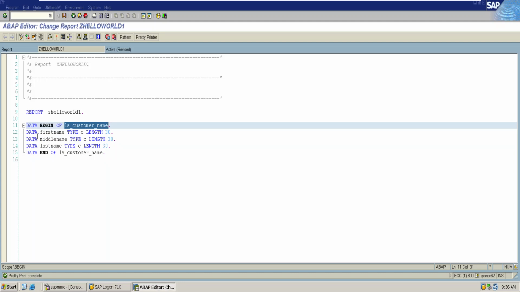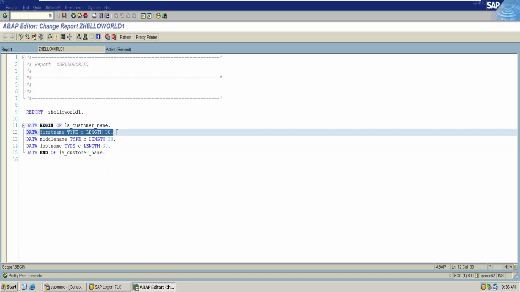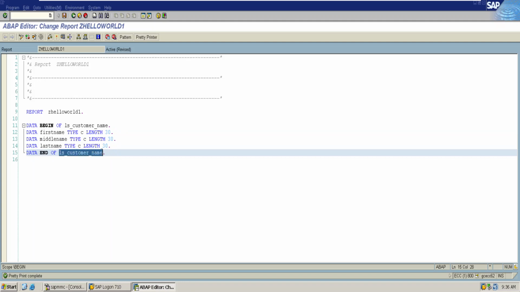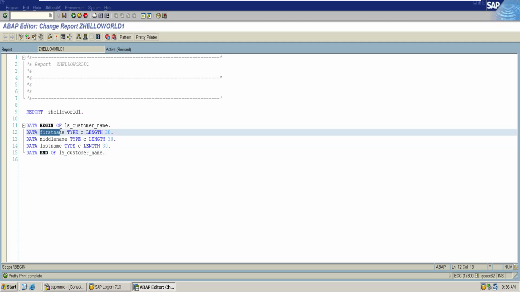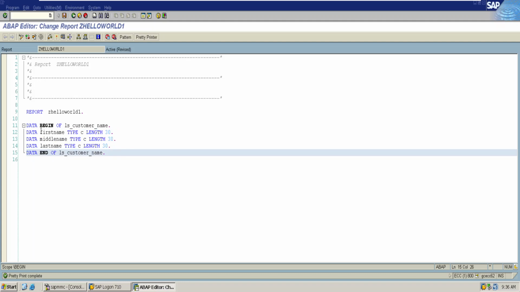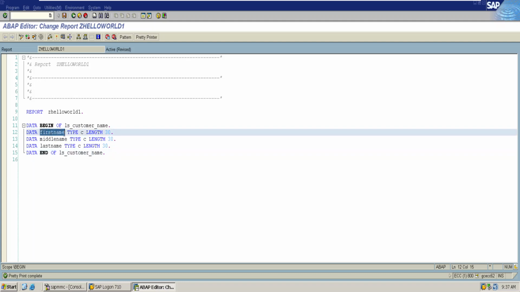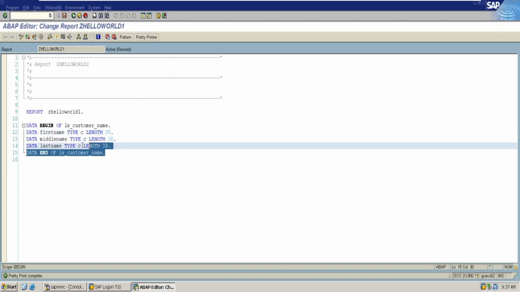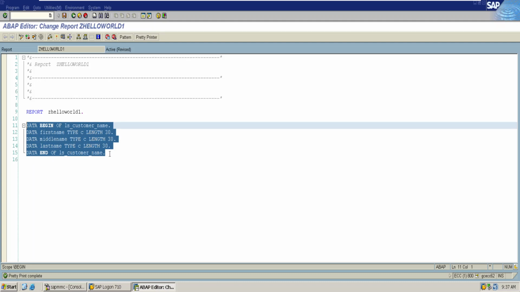Previously, we declared different variables in order to access them, but now we have declared a single variable, ls customer name, which has multiple attributes of first name, middle name and last name, where they can have the same data type or different data types. It doesn't matter what data type is inside. The data types will always be bound to the attributes that we have declared in the structure.